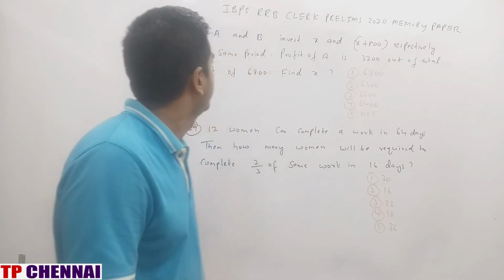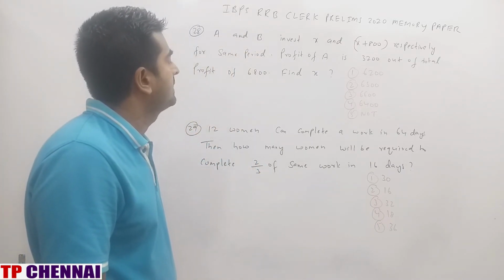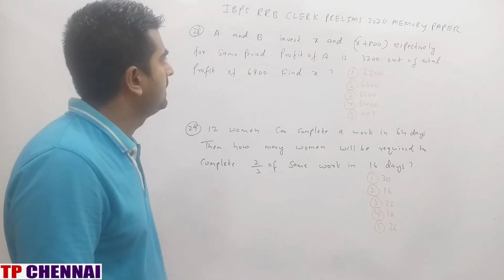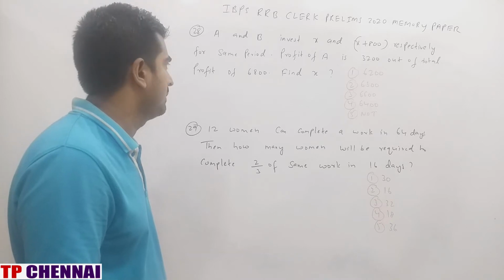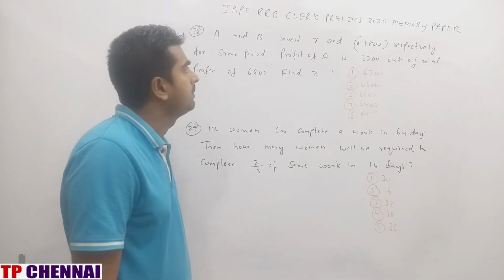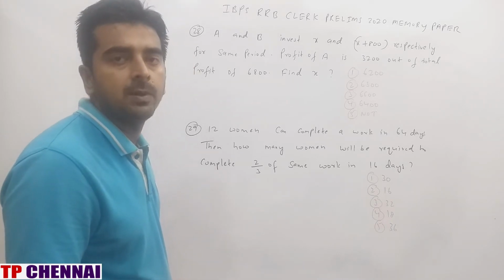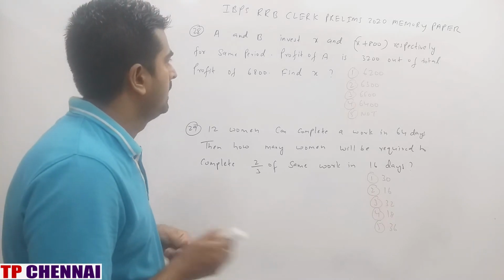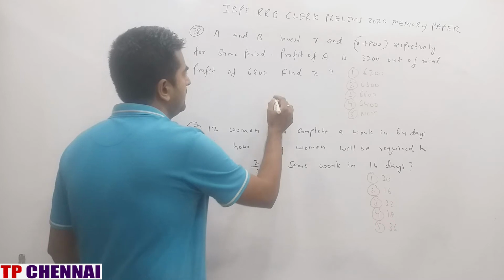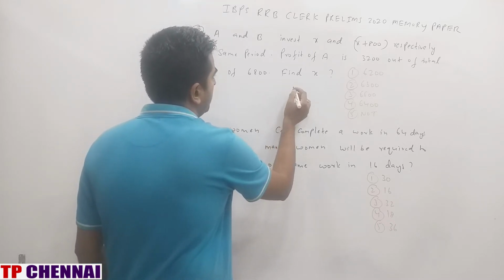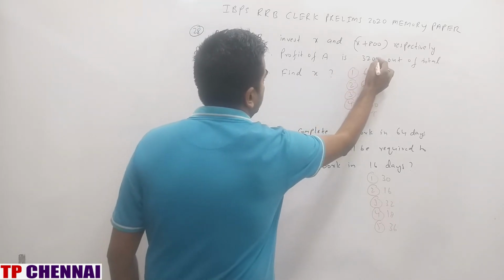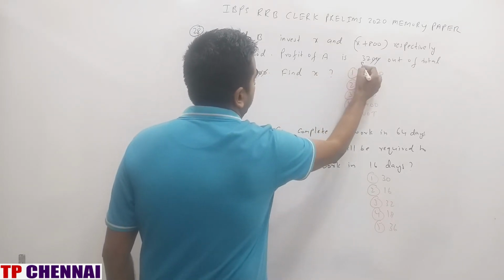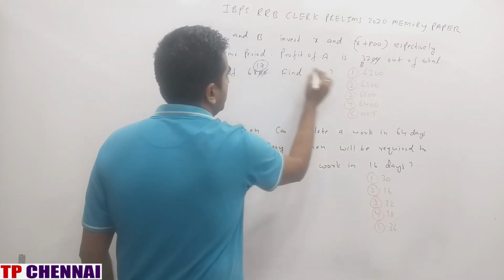Now we'll see next one. A and B invest X and X plus 800 respectively for same time period. Profit of A is 3200 out of total profit of 6800. Find the value of X. Time period is same. Whenever time period is same, investment ratio is equal to profit ratio, right? So first we cancel this profit, cancel this number 0 0 and this total profit, right? This is 4 8s are 32, 4 17s are 68.